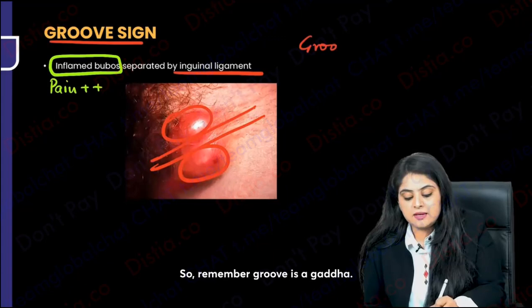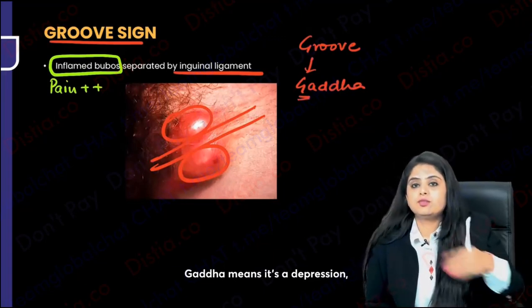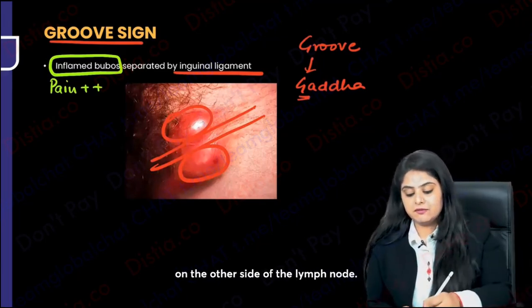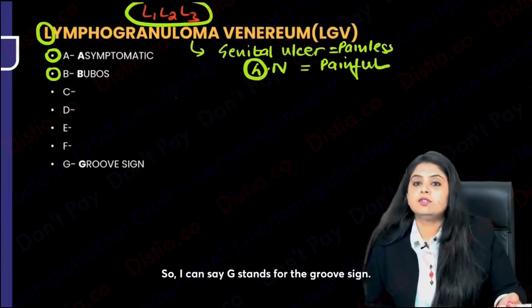So remember, groove is a gaddha. What is the groove sign? Groove sign is going to be a gaddha. Gaddha means it's a depression, so that you can learn that the inguinal ligament on one side is the lymph node, on the other side is the lymph node. So I can say G stands for the groove sign.